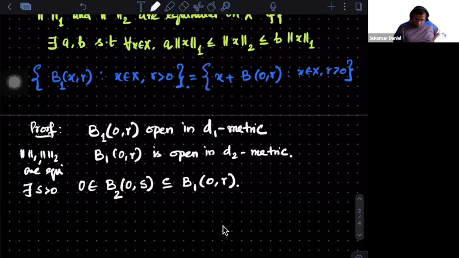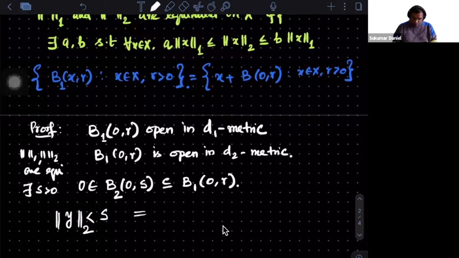What is the meaning of that? I just rewrite what it means. If I take any x, let's say y, I'm calling it. If y belongs to this ball, what is the meaning of that? If the norm of y is less than S in the second norm, then y is also in the next set.